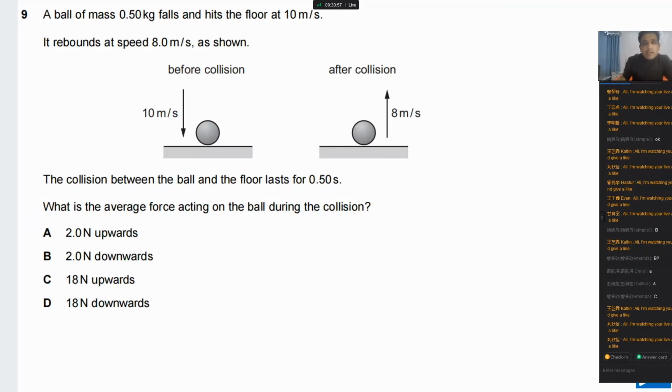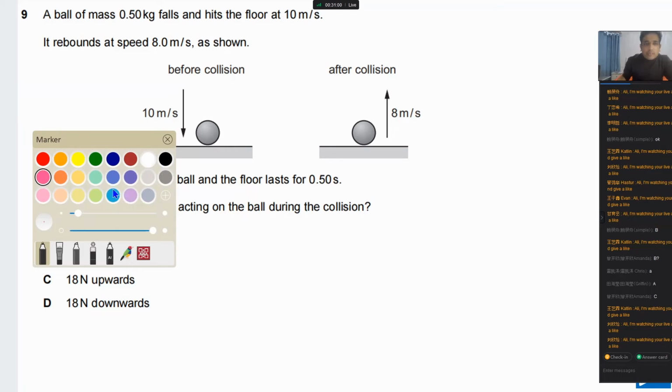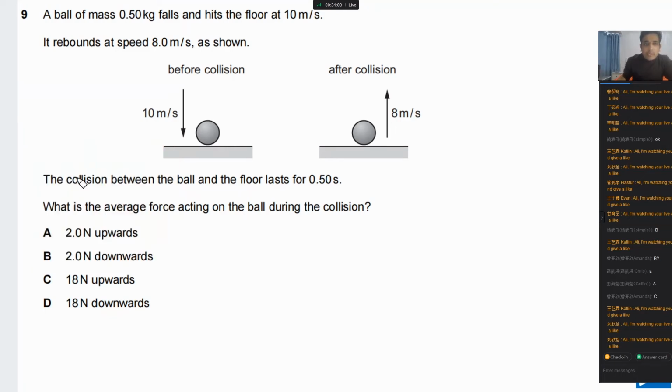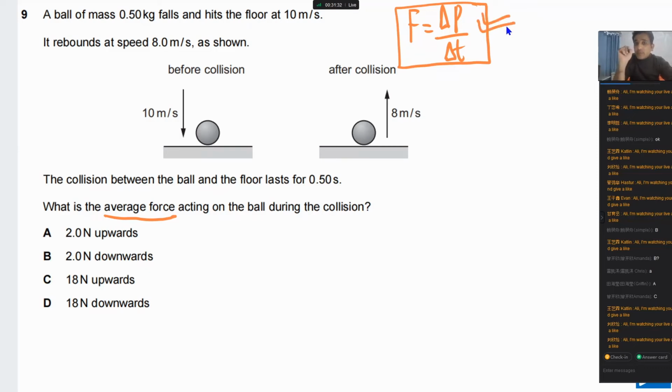This is another nice question. Please first do it by yourself and then I will explain. You need to find the average force, which means the resultant force on the ball. That resultant force is F equal to delta P over delta T. This is the hint for you. You have to use this, but be careful with direction. Velocity is a vector, momentum is a vector. Write it down and try to figure out the answer.